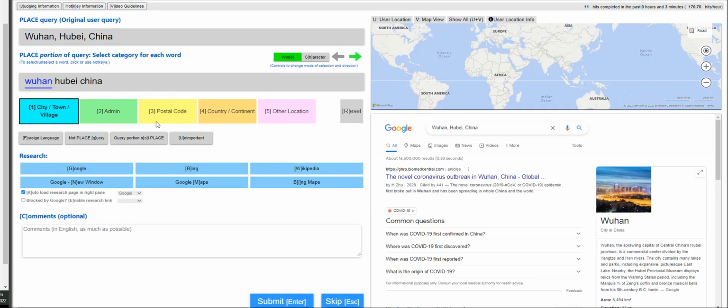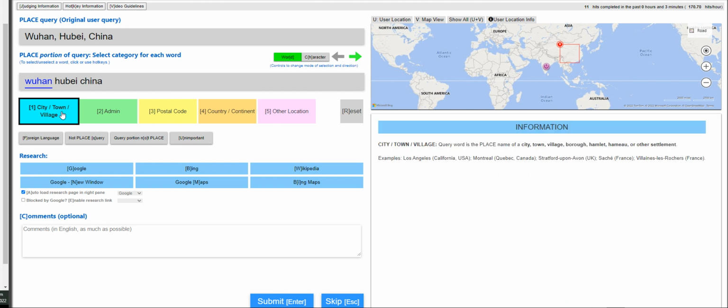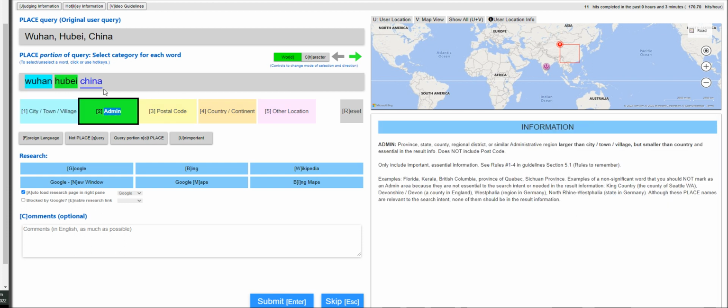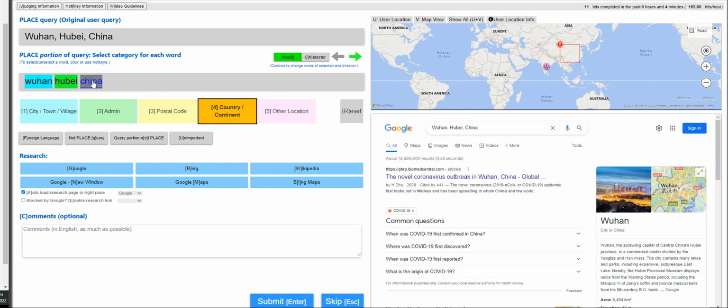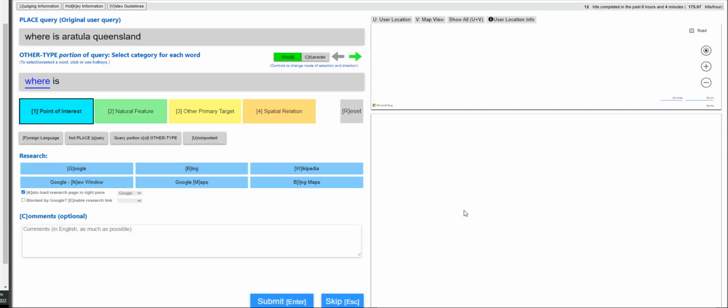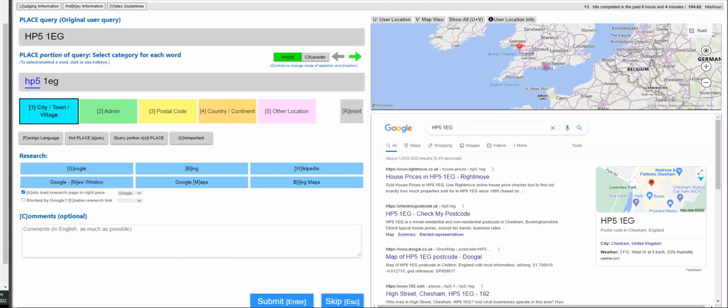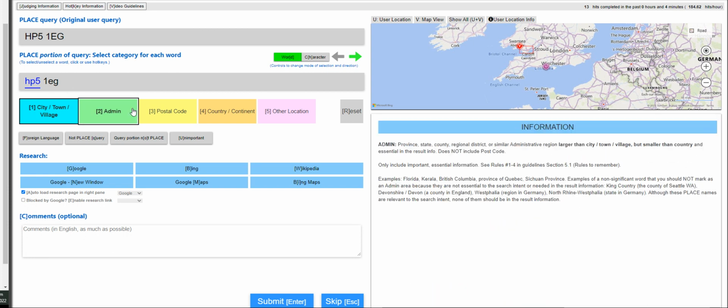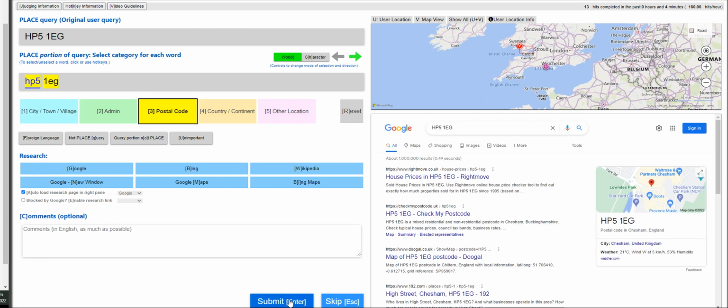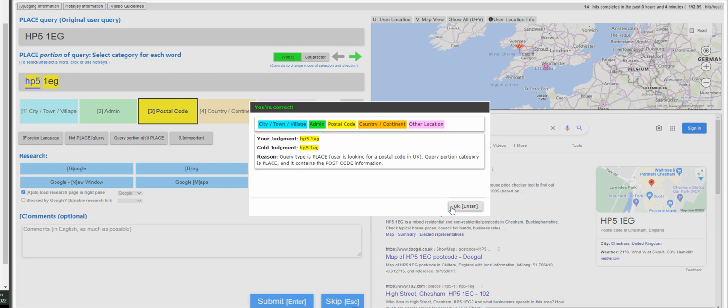Let's agree to that. Wuhan, Hubei, China. Wuhan will be the city. Hubei is the admin. Country is China. I hope we pass it. Whereas this is going to be unimportant. Yep. HP. This one is a postal code. I hope we pass it.